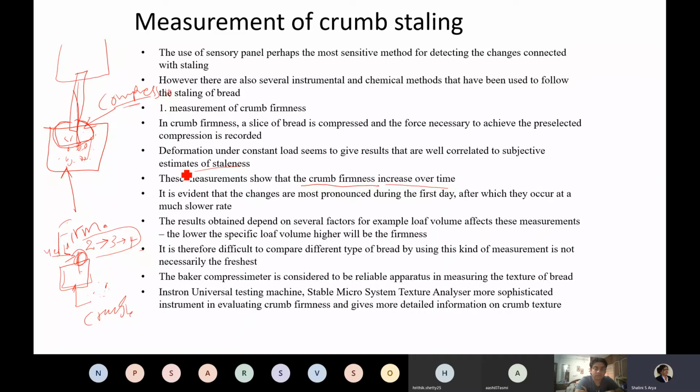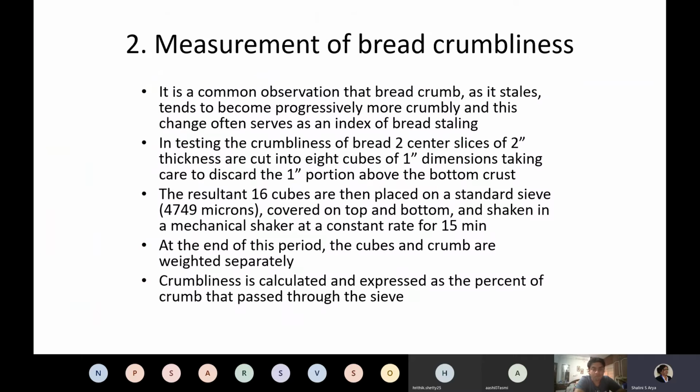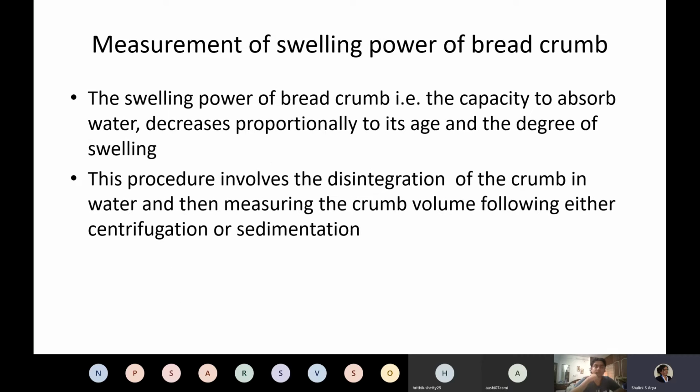This texture analyzer is an instrument, and I think in the instrumentation laboratory last year you must have definitely studied it, especially for bread companies. Also, when the bread crumb gets stale, it becomes very crumbled, or powdered, and that could also be one of the ways to find out the staling.